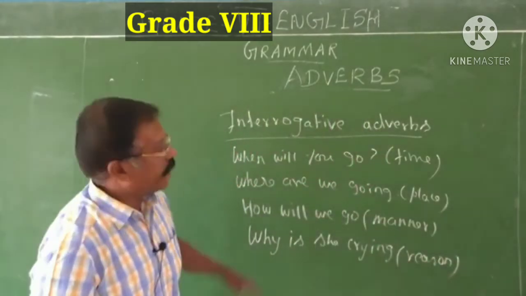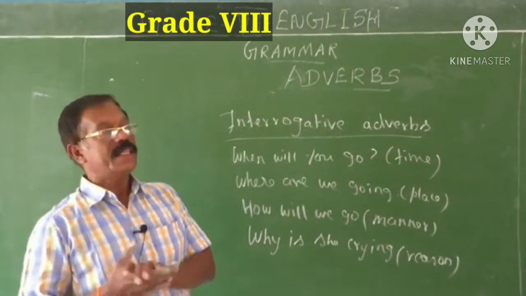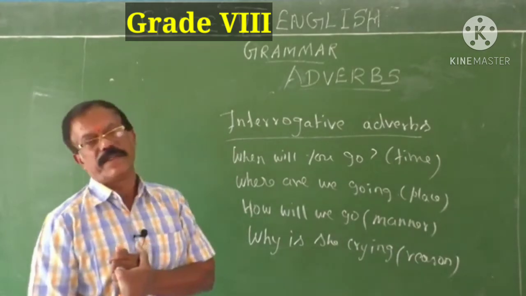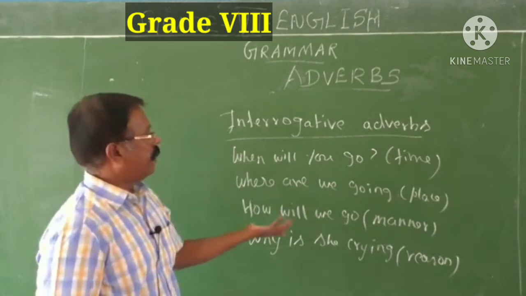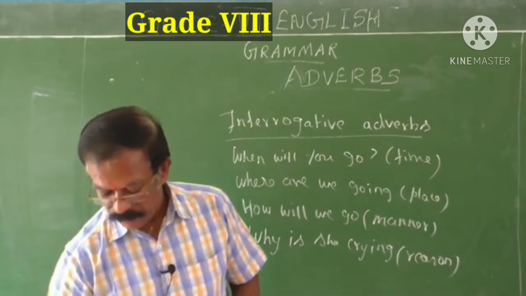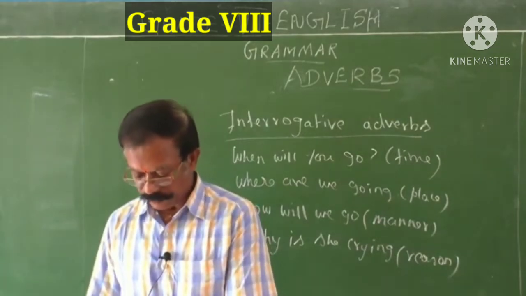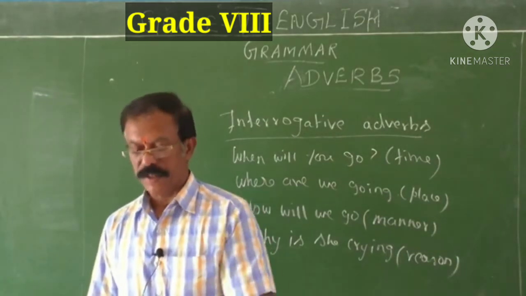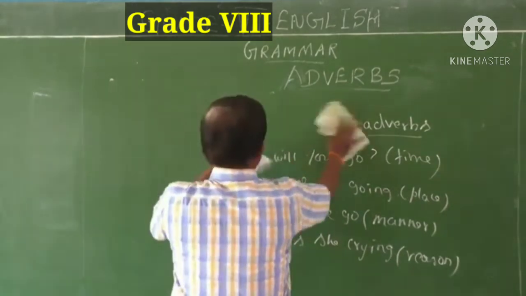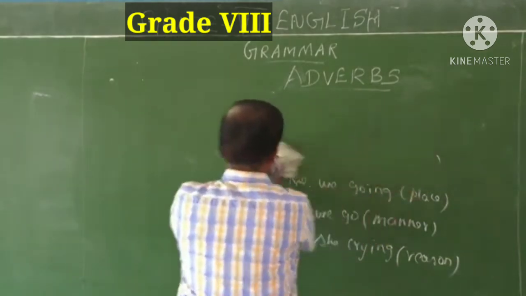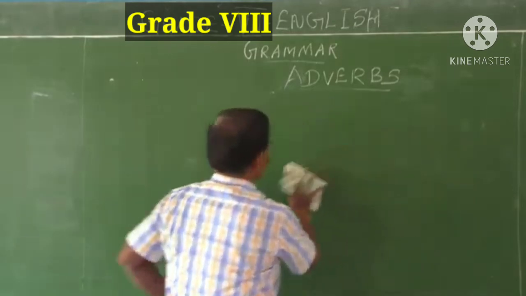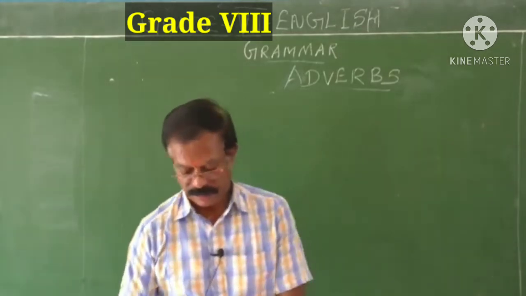Okay children. So they are called interrogative adverbs. These adverbs help us to frame questions. Therefore they are called interrogative adverbs. They help us to frame questions: when, where, how and why. Next, position of adverbs. What is the position? Where is it used? That's important. You should know the position of the adverbs. Position here refers to the place where we have to use adverbs.